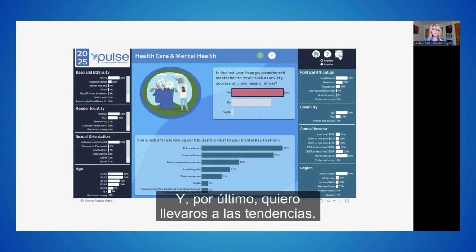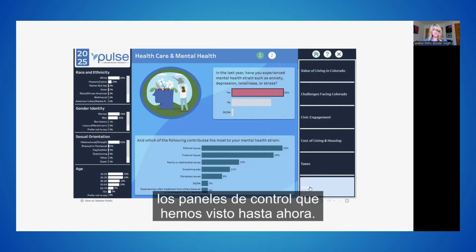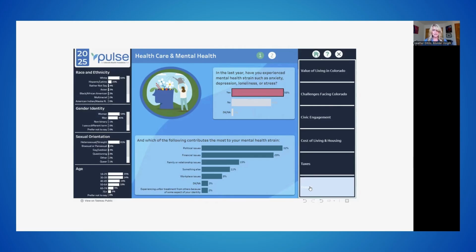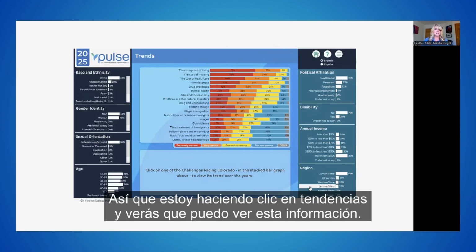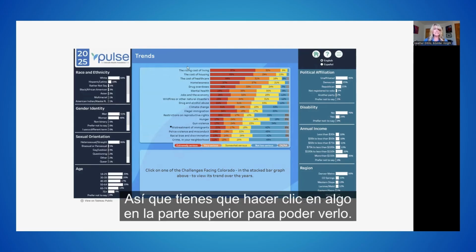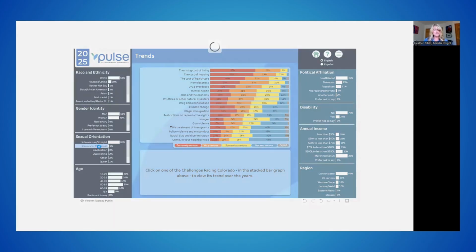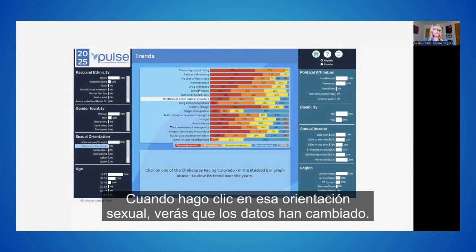And then finally, I want to take you to the trends dashboard because that's a little different than the other dashboards we've looked at so far. So I'm clicking on trends, and you'll notice that I can look at this information, and right now there's nothing in the bottom. So you have to click on something at the top to be able to see that. And let's say that we want to look at how bisexual or pansexual folks have responded to this. When I click on that sexual orientation, you'll notice the data has now shifted based on that.